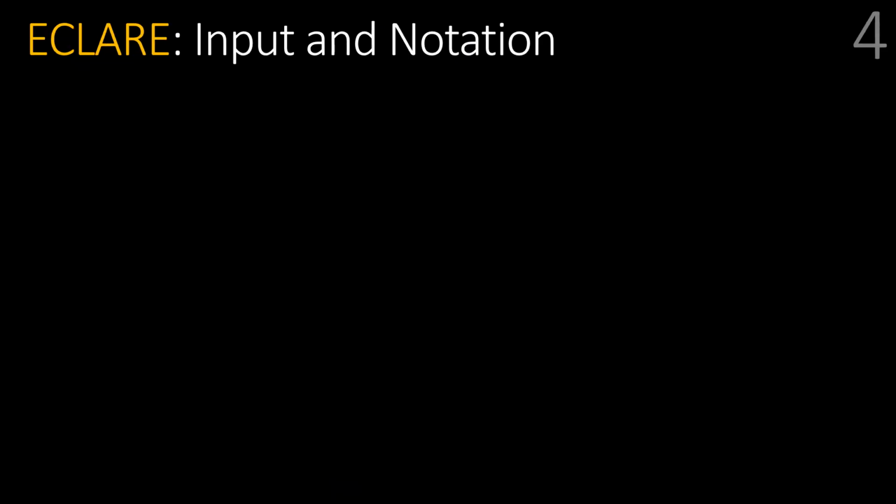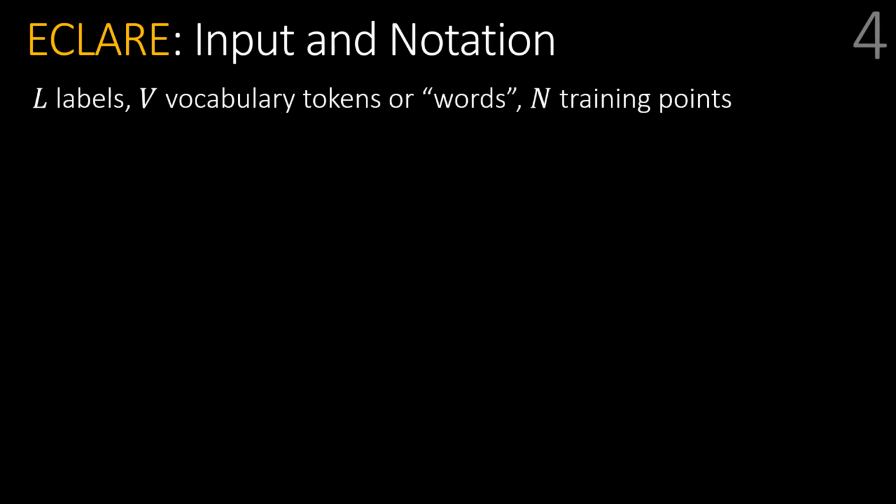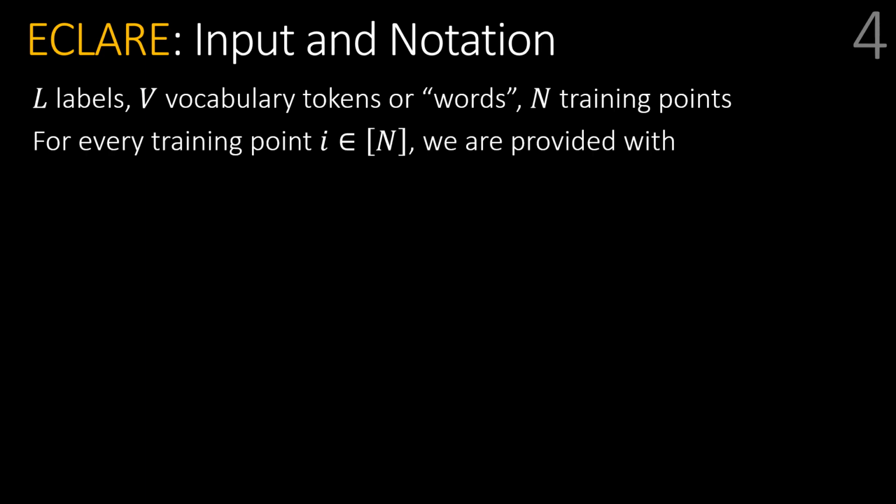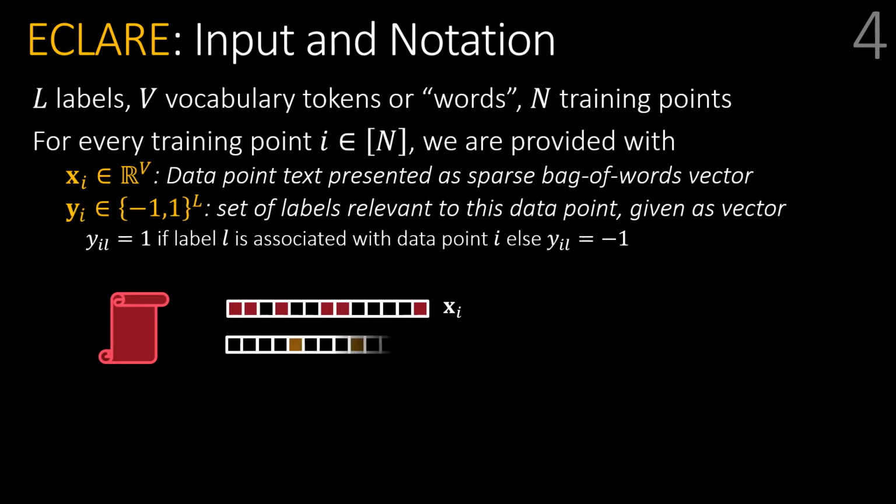Before moving forward, let us fix our notations. There will be L labels in our universe and V tokens in our vocabulary. We will be given N training points, and for every training point we will be given two objects. First, we will be given the document text, for example the title of an Amazon product or Wikipedia web page. This will be given to us as a sparse bag of words vector xi that will tell us which words appear in the title of the training point. Second, we will be given a label vector yi that is a vector of -1s and +1s telling us which labels are associated with the training point.